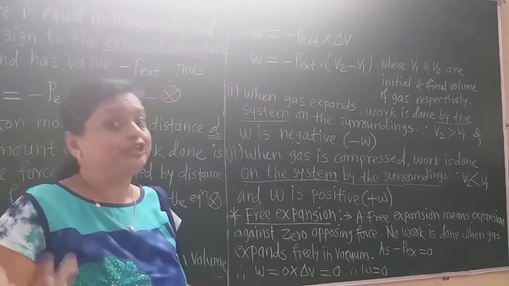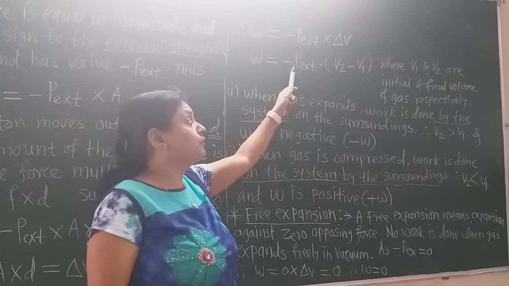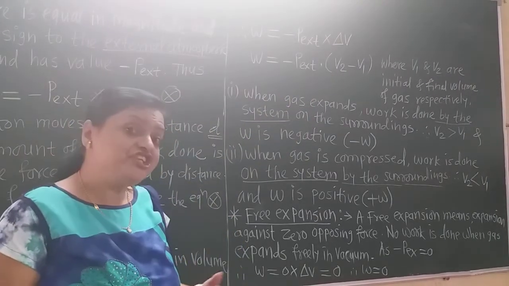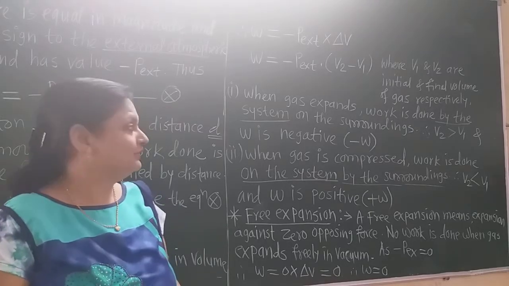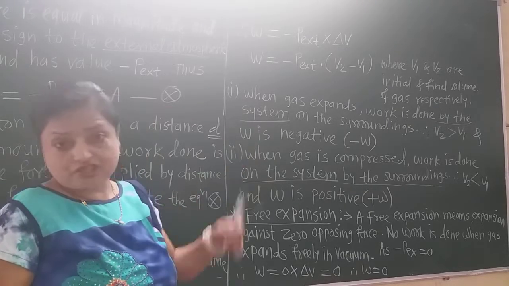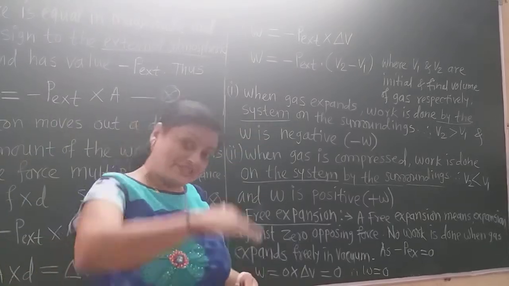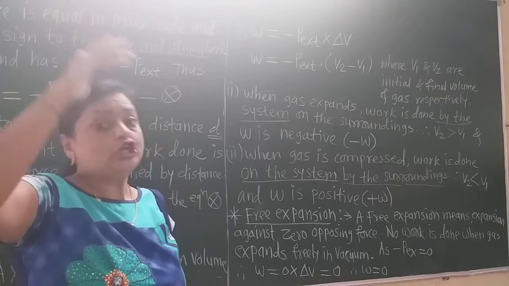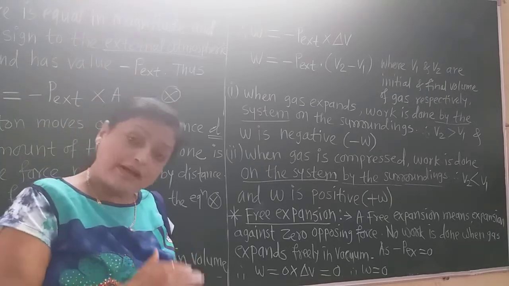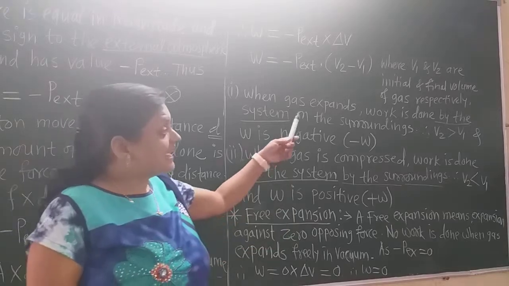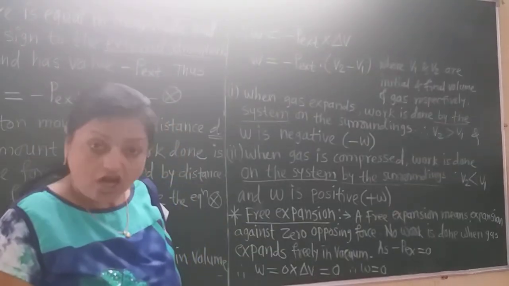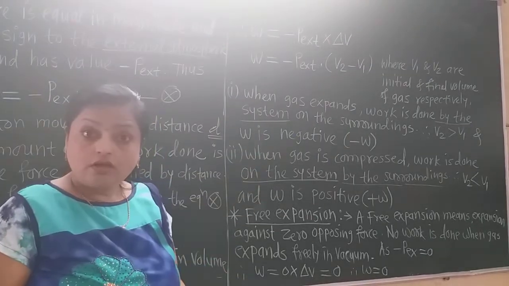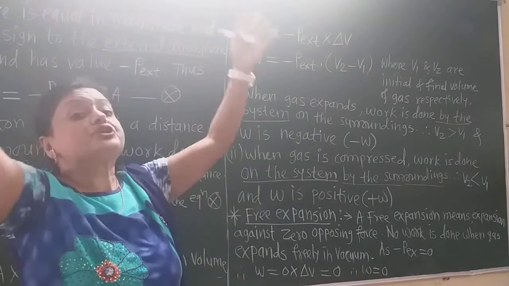Delta V is nothing but V2 minus V1. So W is equal to minus P external into V2 minus V1. Here V1 and V2 are the initial and final volumes respectively. Now first let us learn, when gas expands, the volume increases. Suppose the initial volume is less and the final volume is more. So when gas expands, work is done by the system on the surroundings.